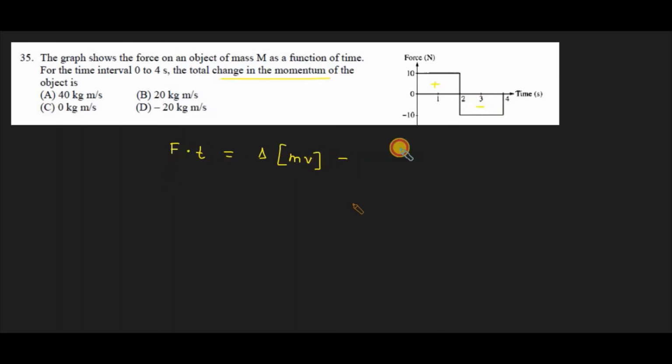So the total area between 0 to 2 seconds is 10 times 2, and the area between 2 to 4 seconds is also 10 times 2, but negative, so negative 10 times 2. That means the total area under the curve is 0, which means the change in momentum will also be 0.